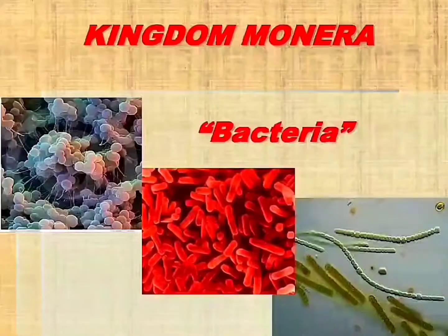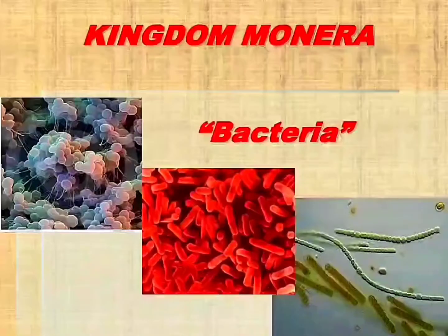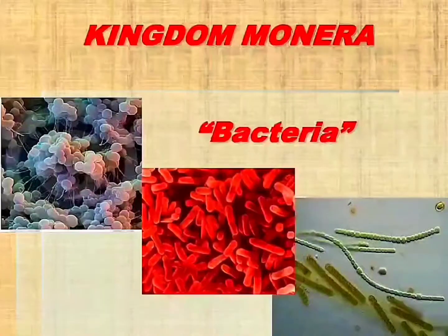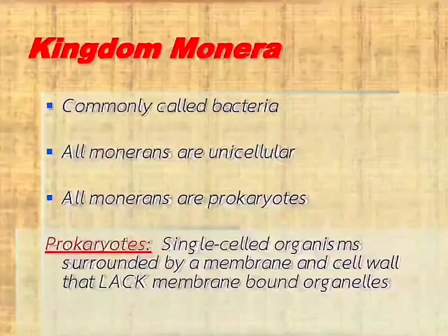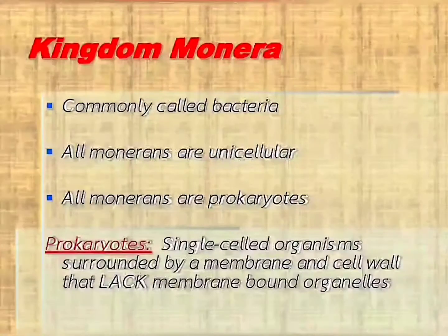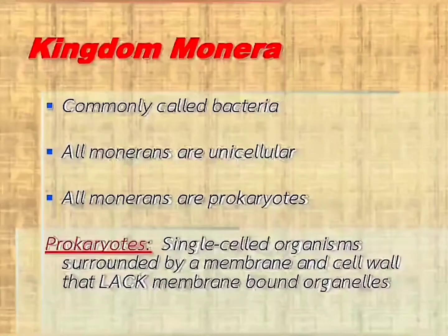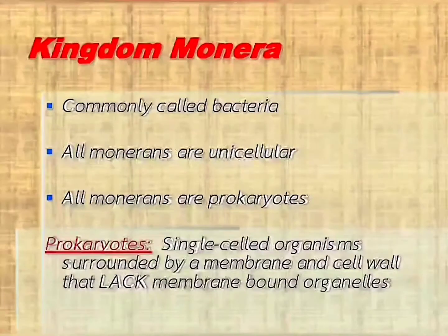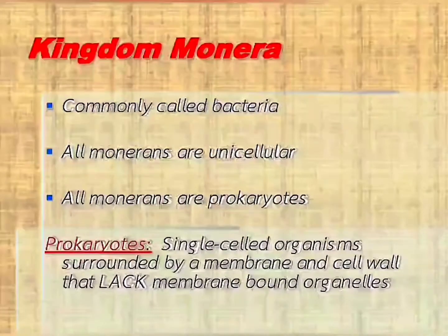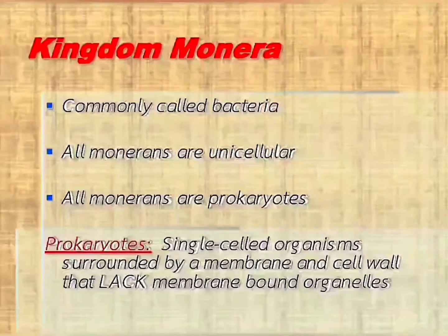Now we will take up all the kingdoms one by one. Let us begin with the first kingdom, kingdom Monera. Monera are commonly called bacteria. They are unicellular and prokaryotic. Prokaryotic, you know, means they lack a membrane-bound nucleus and they do not have membrane-bound cell organelles as well.